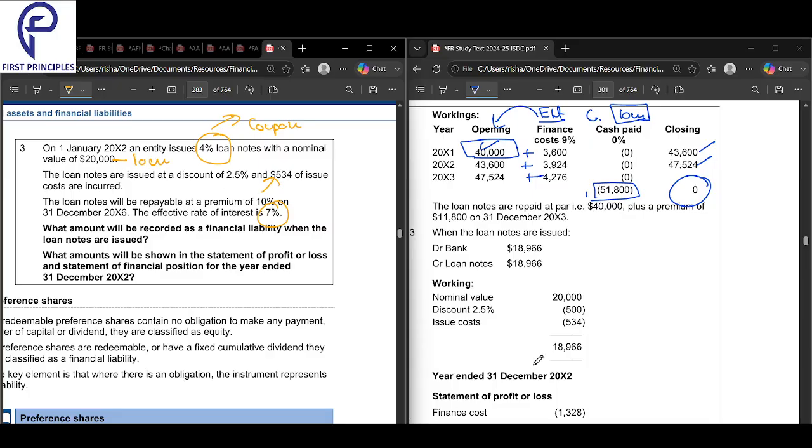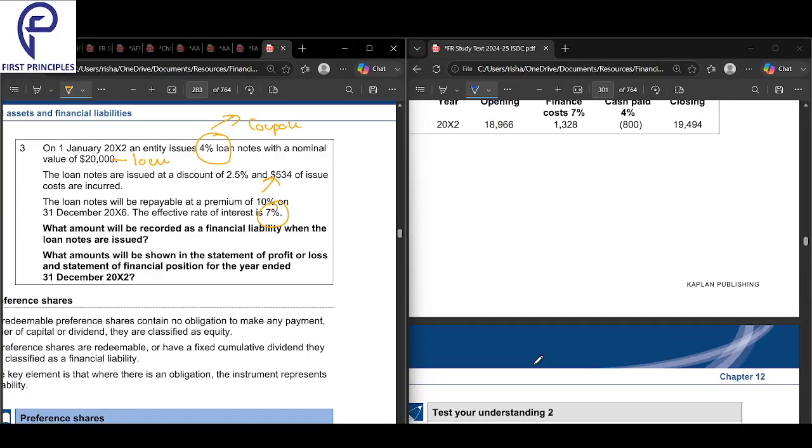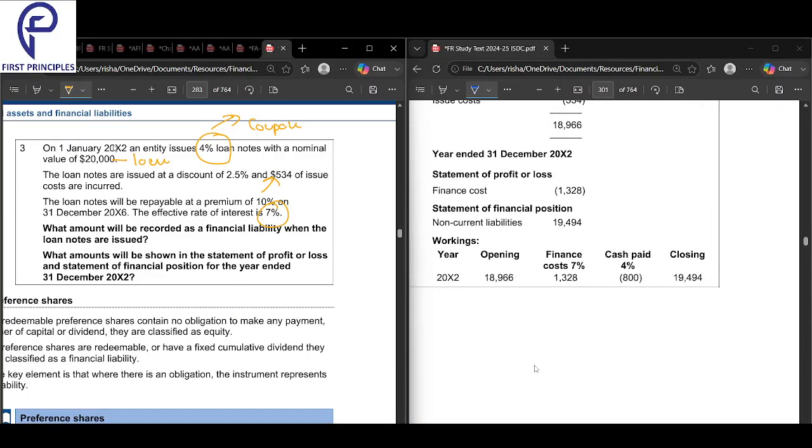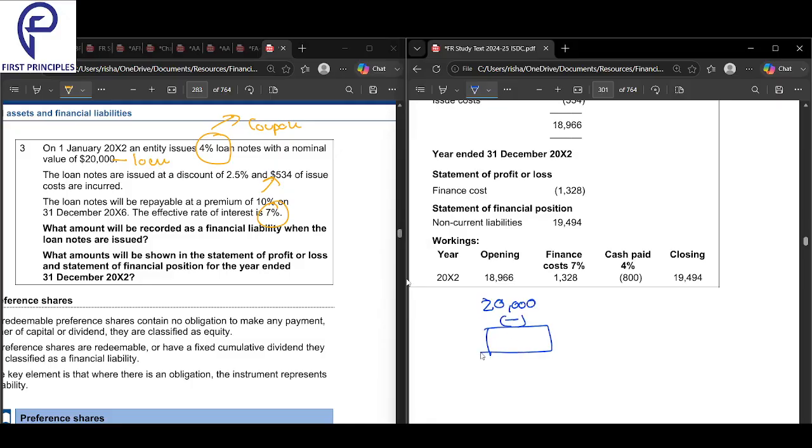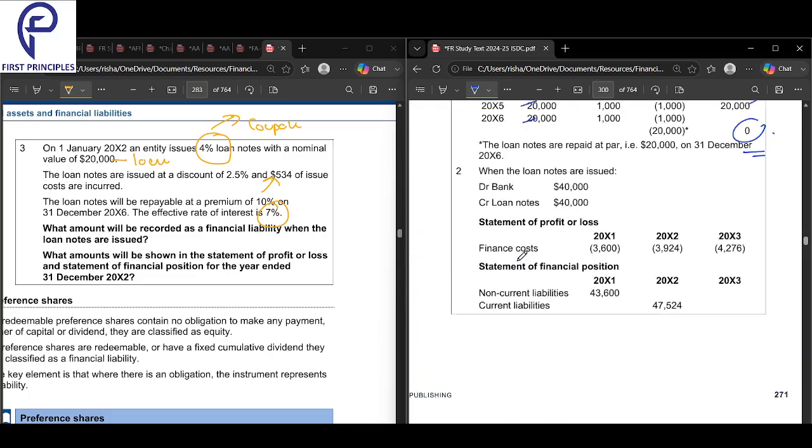Okay, so just as we are reading it, I will show it to you on the table. Opening should be 20,000, but it is not 20,000 here. Because initially we recognize it net of what? What would we subtract, guys? Discount. Issue cost. Remember? Fair value minus issue cost. I have written it.